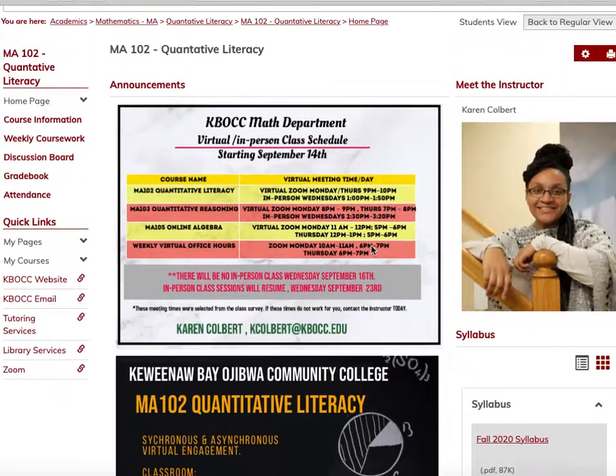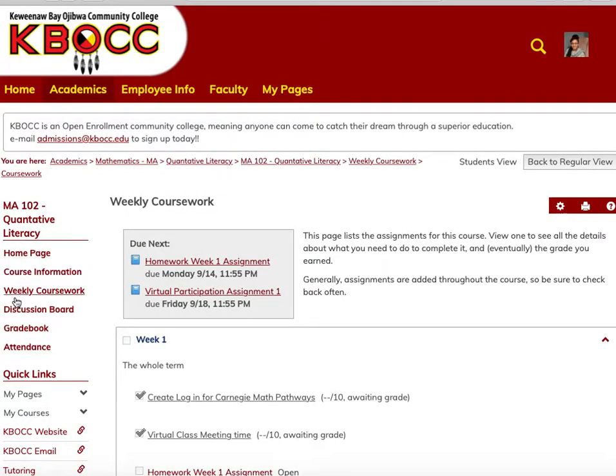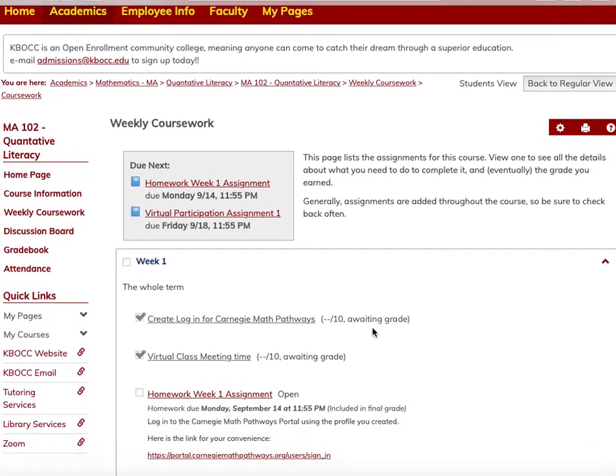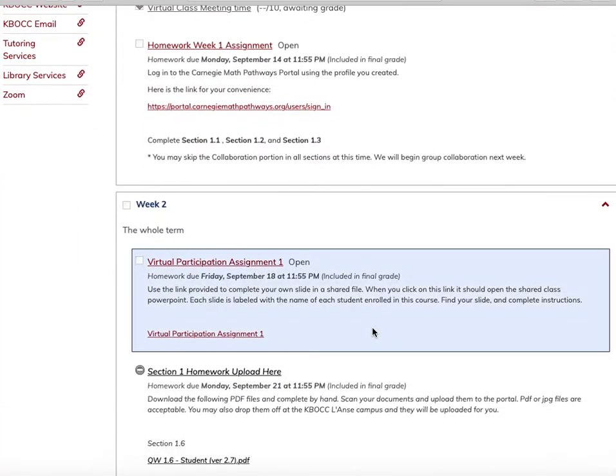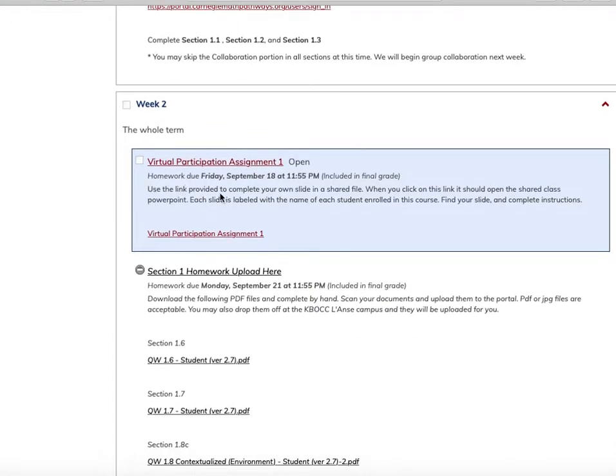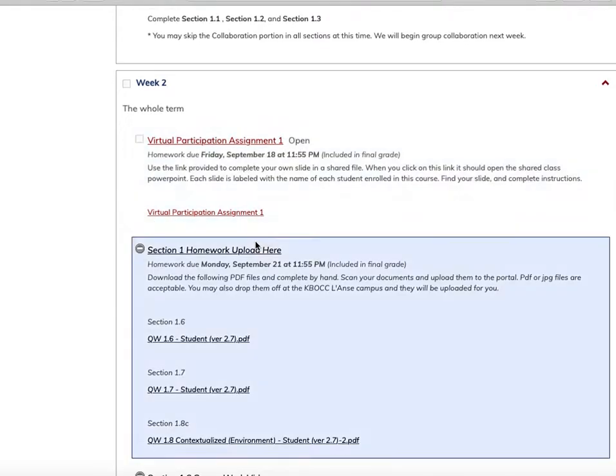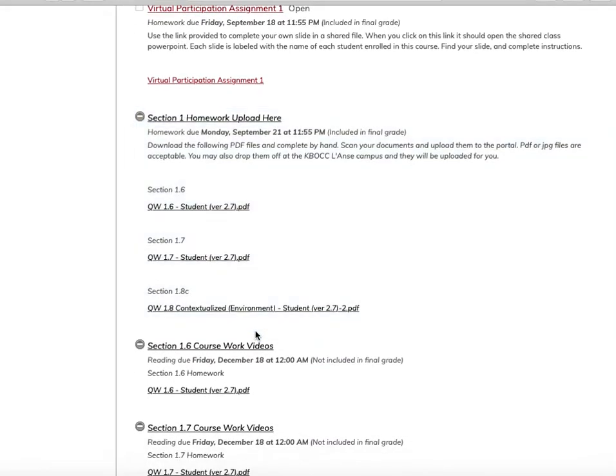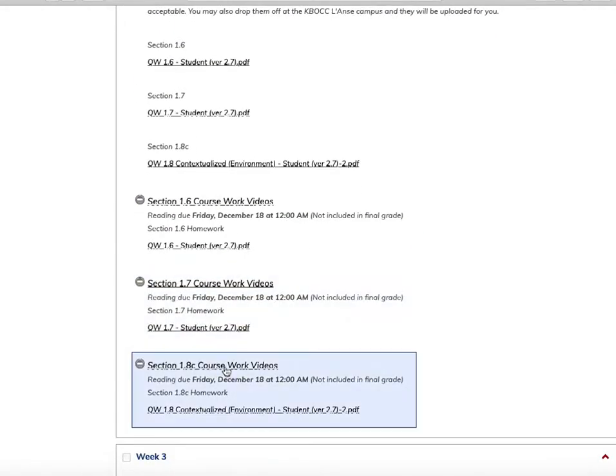For week 2, anytime you want to know what coursework is assigned, you'll go here to weekly coursework. The upcoming due dates for assignments will be posted here, as well as the upcoming week's assignments. You can see the instructions, the due date, and then the assignment itself will also have a link. And most of the information, again, will be redundant, meaning it's not only here, but it will also be in the handout section and in an email. So if you ever have questions about what's assigned or what you need to be doing, that's where you can find it.